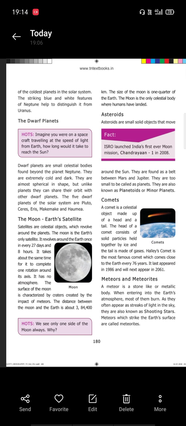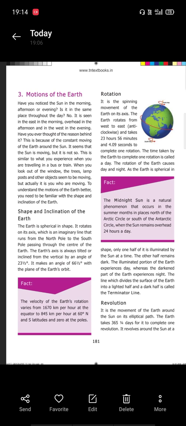Now next is the motion of the Earth. Have you noticed the sun in the morning, afternoon or evening? We notice it in the morning. Is it in the same place throughout the day? Yes, miss. It is in the east in the morning, overhead in the afternoon and in the west in the evening.